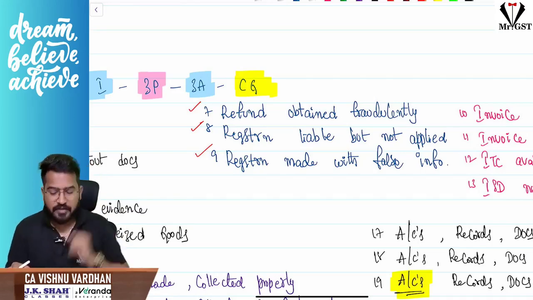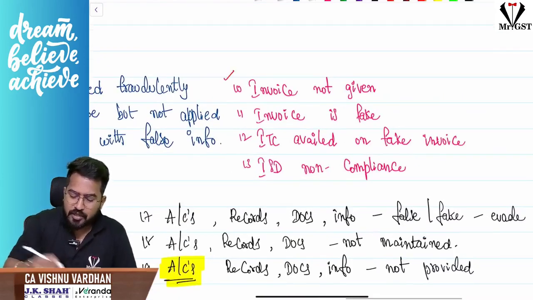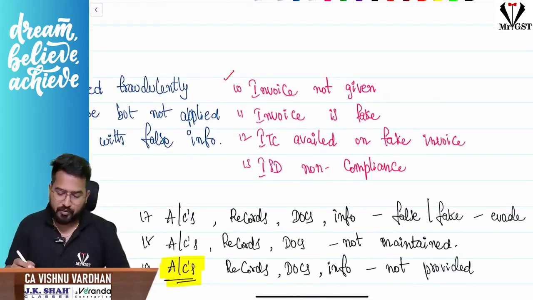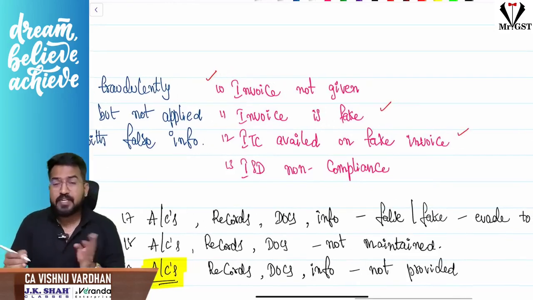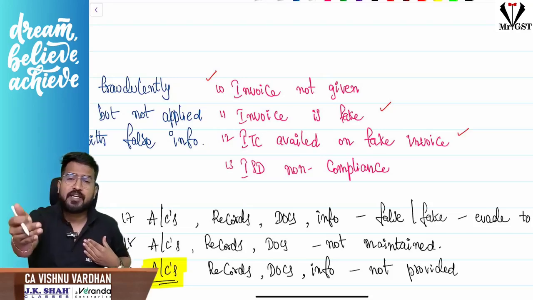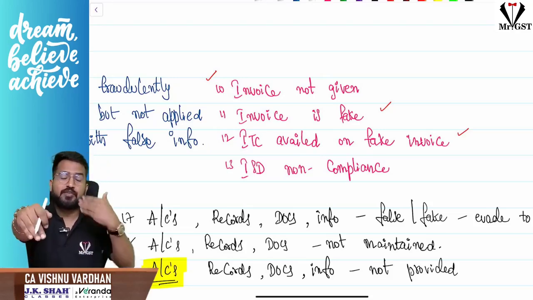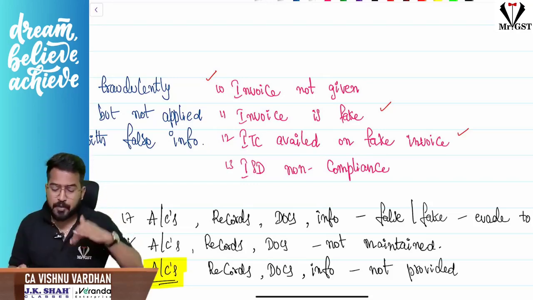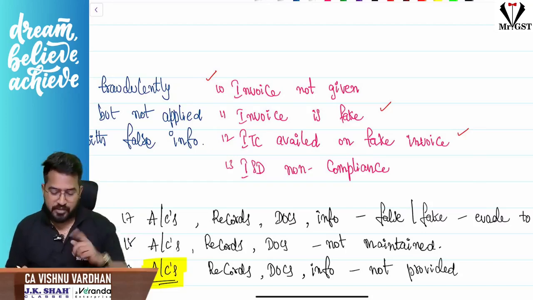These are the another 3 offenses. Next, 4 I's. Invoice, where it has to be given, you have not given the invoice, or you have given the invoice which is a fake invoice, or you have taken the ITC on the invoice which is a fake invoice. That means imagine here I am giving a fake invoice to you, there is penalty on me, and you are taking ITC on that fake invoice, there is penalty on you also. So section 122 will come for both of us, because me giving the fake invoice to you and because you taking ITC based on the fake invoice. This is the another offense.